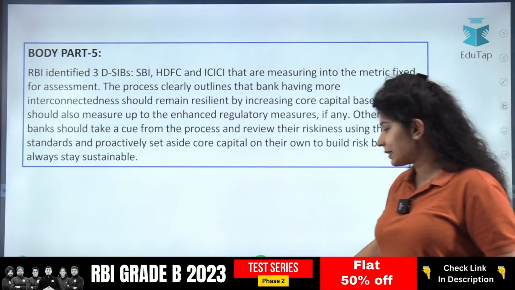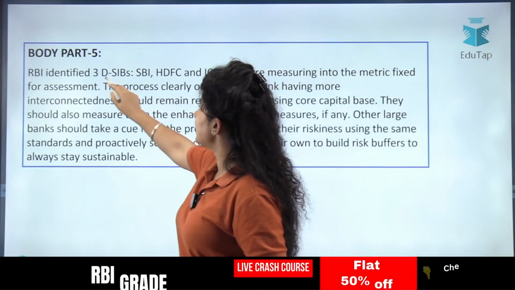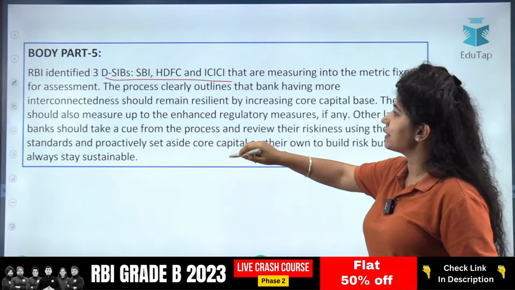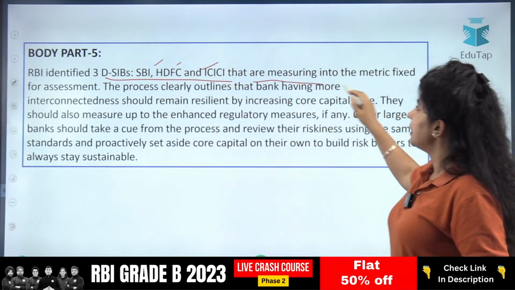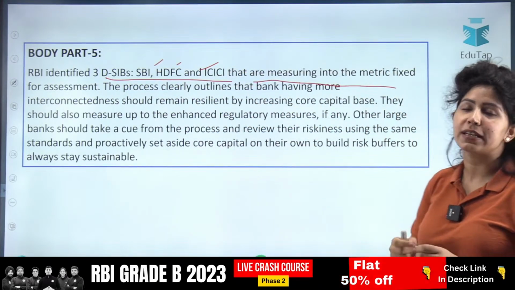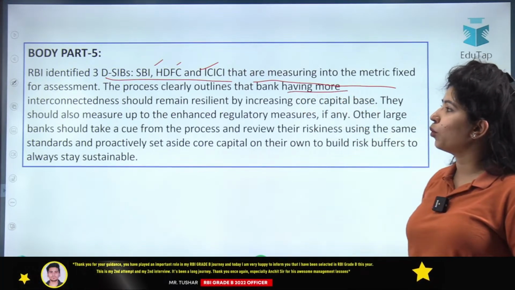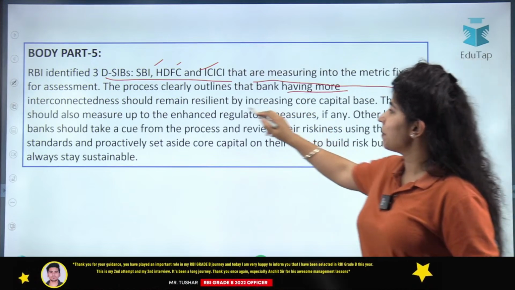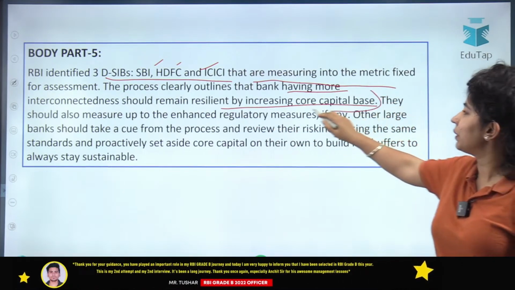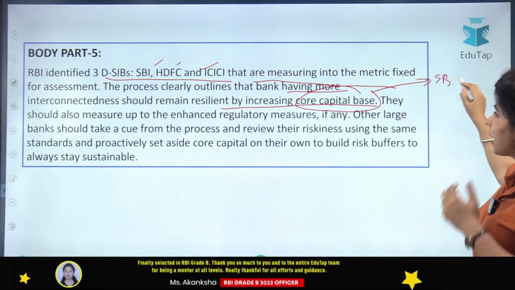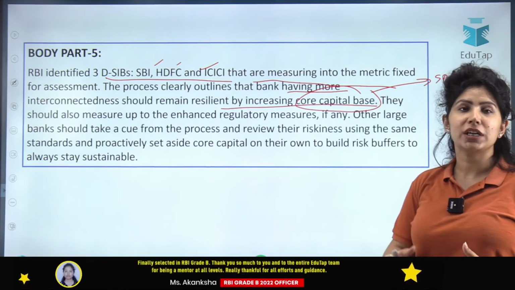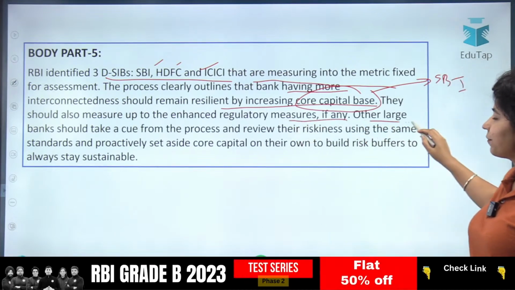Now again we are reiterating that RBI identified 3 DSIBs, SBI, HDFC and ICICI, that are measured into the metric fixed for assessment. The process clearly outlines that bank having more interconnectedness should remain resilient by increasing core capital base. This is what they're talking about SBI. They should also measure up to the enhanced regulatory measures, if any.